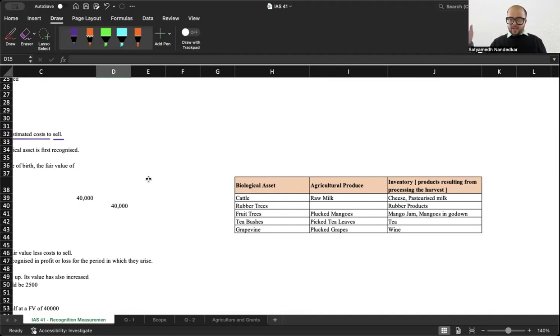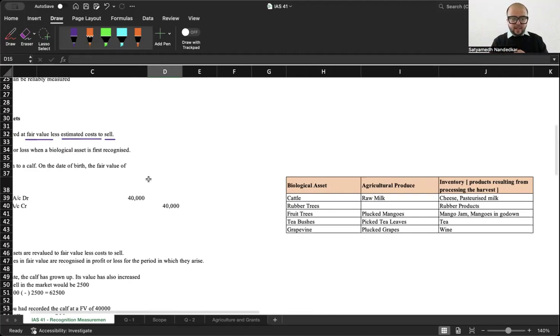The mango tree is my biological asset. The mangoes I have plucked, those plucked mangoes are agricultural produce. And what is my inventory? From that mango, if I make some mango jam or I put those mangoes in my warehouse, that becomes my inventory. The tea bushes in the Darjeeling field are my biological asset. The plucked tea leaves are my agricultural produce, and then I crush and dry it, and whatever tea I have, that is my inventory. So this is how the distinction goes between biological assets, agricultural produce, and inventory.